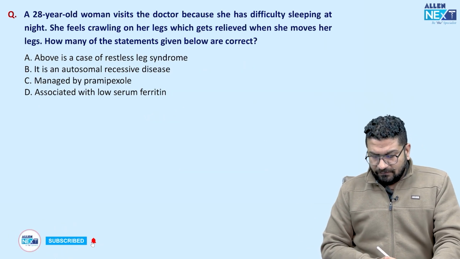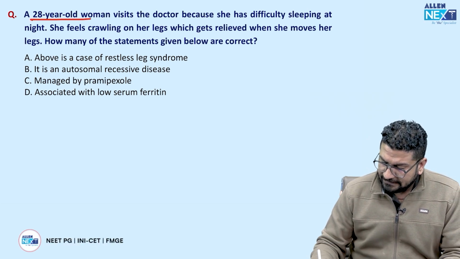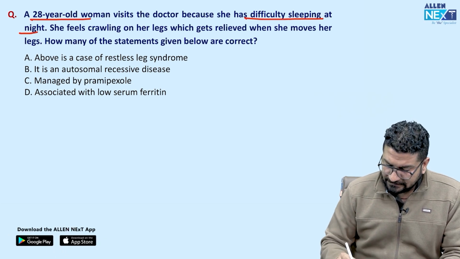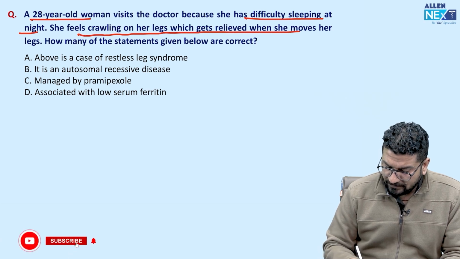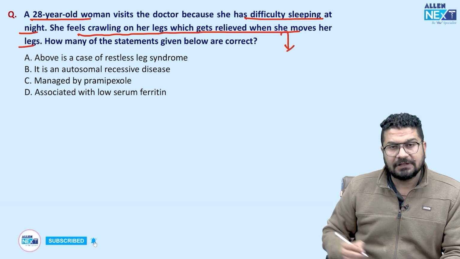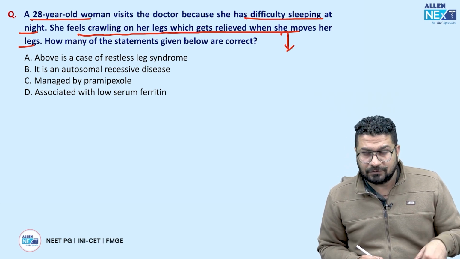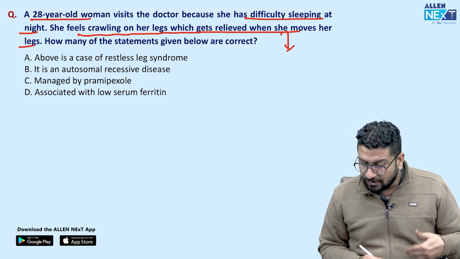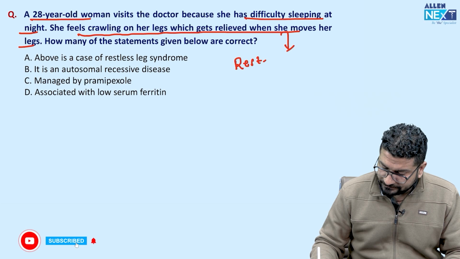A 28-year-old woman, so young female, visits the doctor because she has difficulty sleeping at night. Insomnia हो रहा है. She feels crawling on her legs, which gets relieved when she moves her legs. So this is the hint. She is having a feeling of crawling, and that is improved when she moves. So this is a classical case of restless leg syndrome.